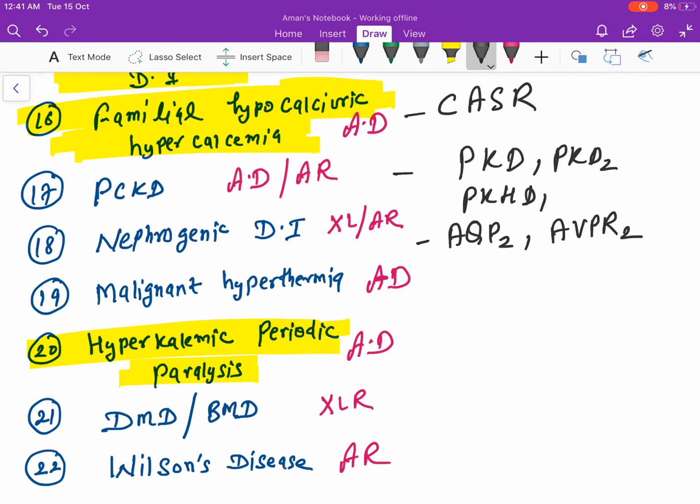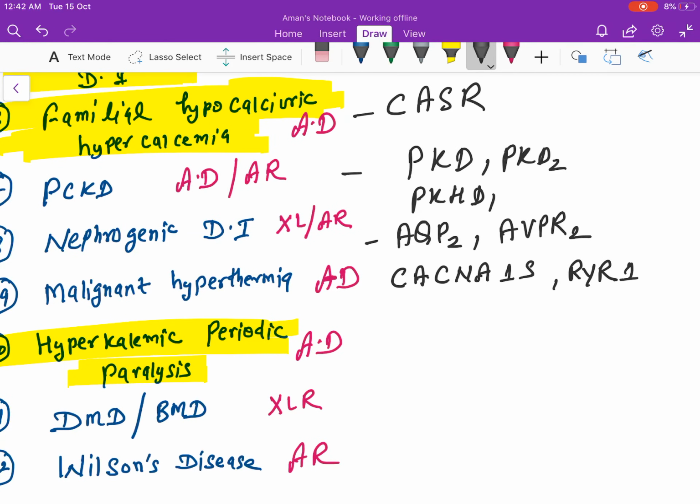Malignant hyperthermia, it is CACNA1S. One more gene is there, RYR1, that is ryanodine receptor 1.